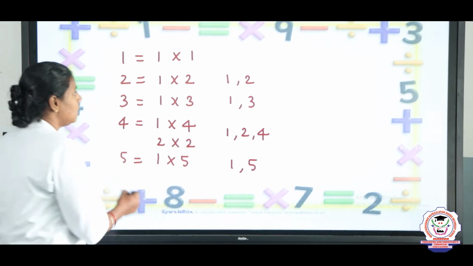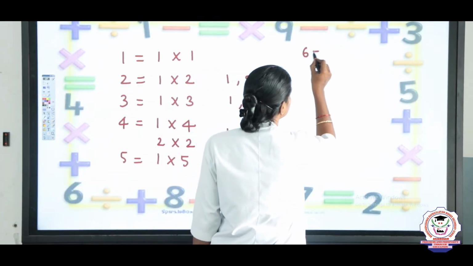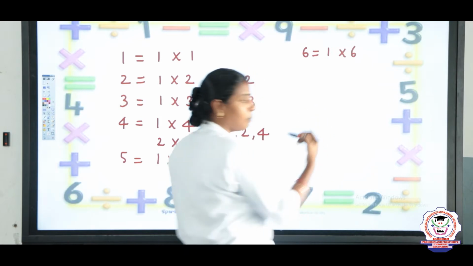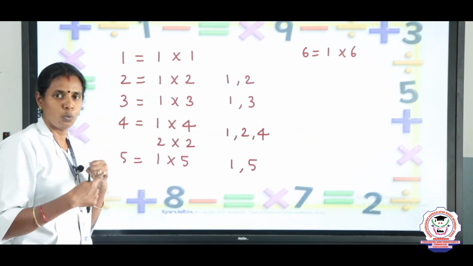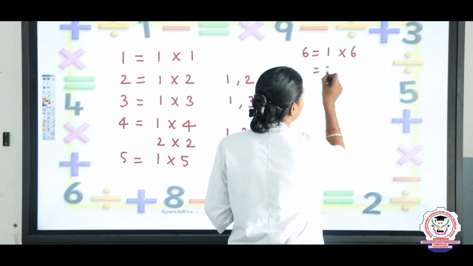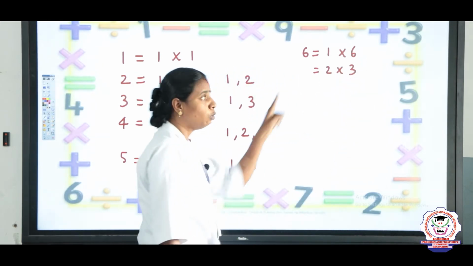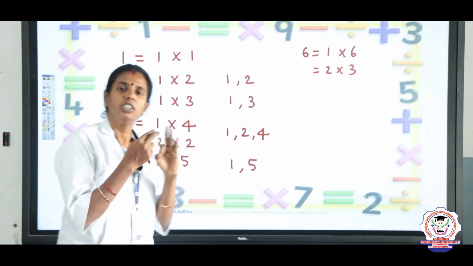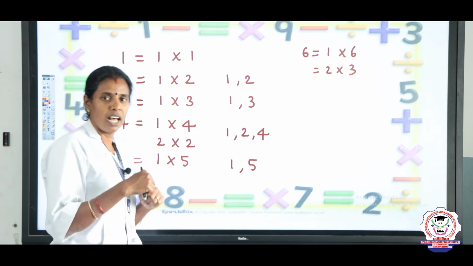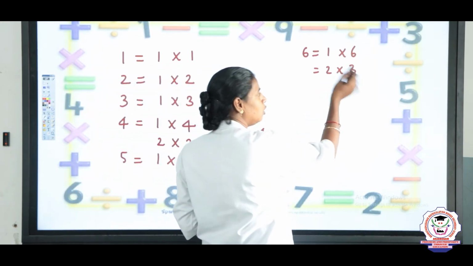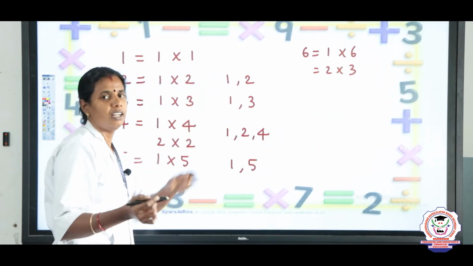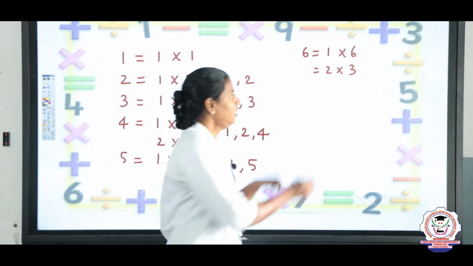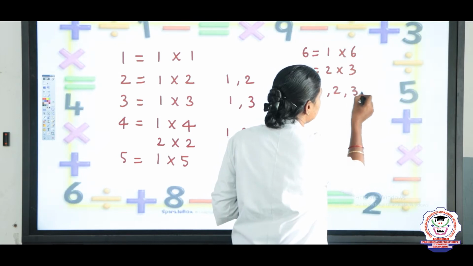What about 6? For 6, 1 sixes are 6. Next to the 1 table, how do we find factors? With 2. Is it possible to write 2 into 3? Yes, 2 threes are 6. Next to 1 and 2, we come to the 3 table. In 3 also it is divisible, right? 3 twos are 6. But 3 is already repeated, 2 threes and 3 twos are the same. Where a number repeats, we stop there. So what are the factors of 6 now? 1, 2, 3 and 6.